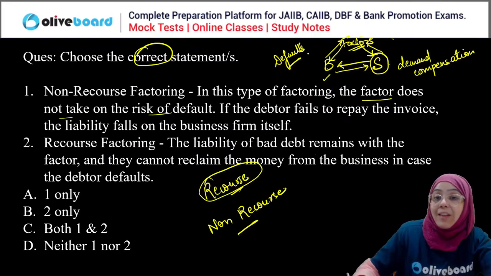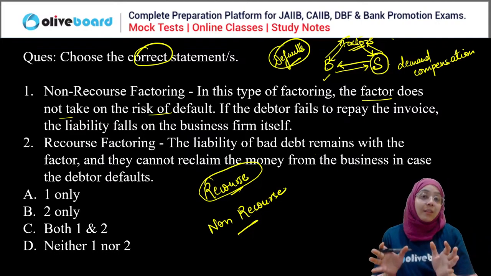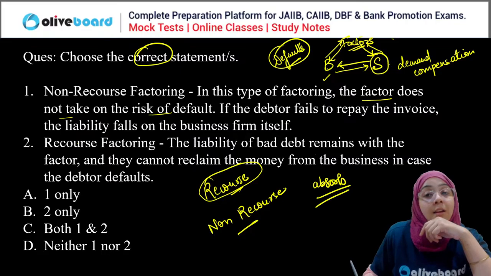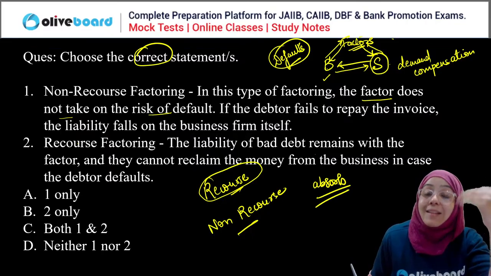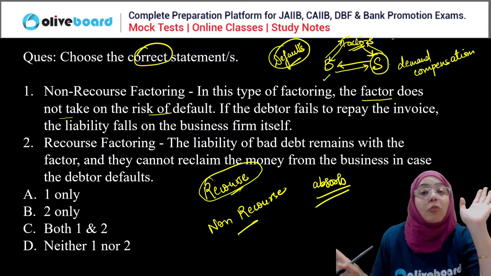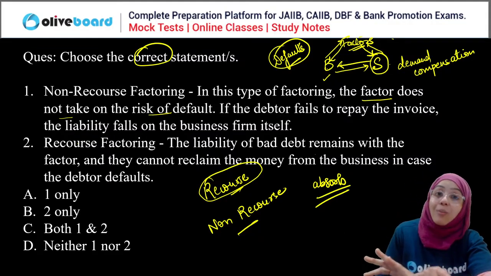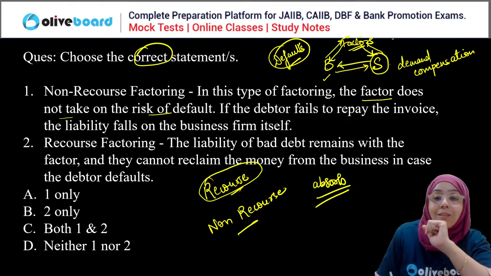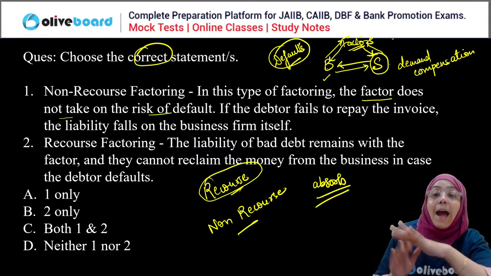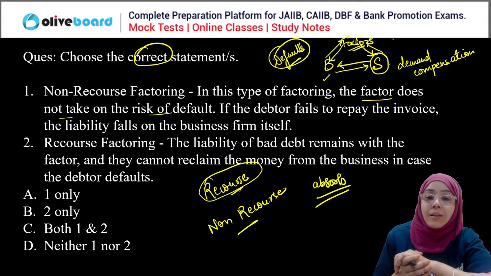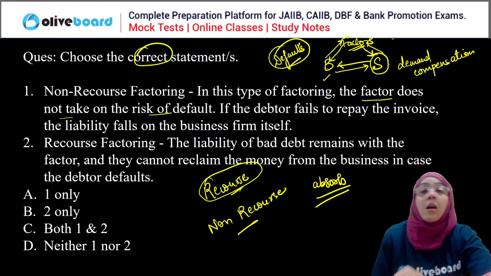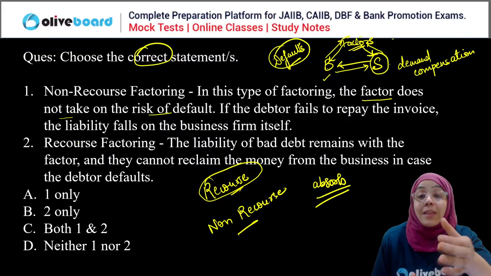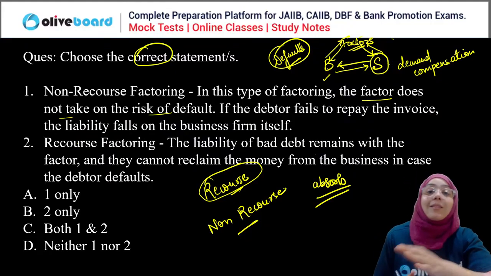Without recourse means if the buyer defaults and the factor has to absorb all the losses by themselves, they cannot demand compensation from the seller. Then this is known as non-recourse factoring. So in non-recourse factoring, the factor has to absorb all the loss and cannot reclaim the money from the seller or the firm. Whereas in recourse factoring, the factor doesn't have to absorb the loss; they can demand repayment from the seller.